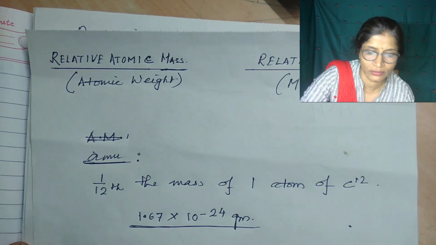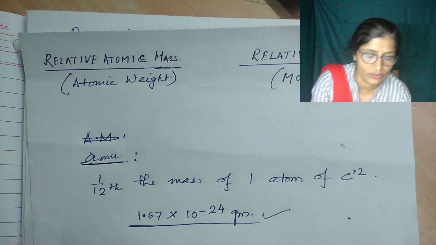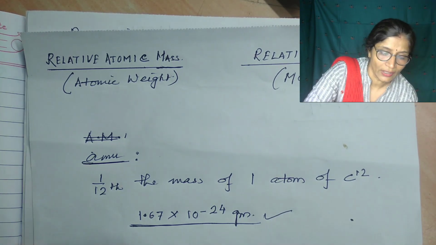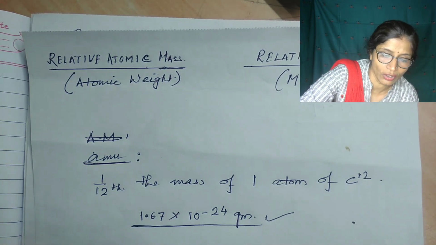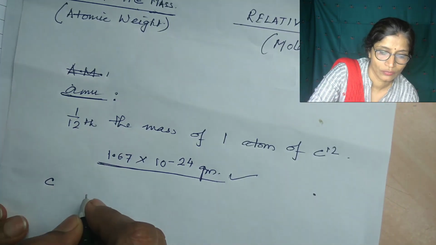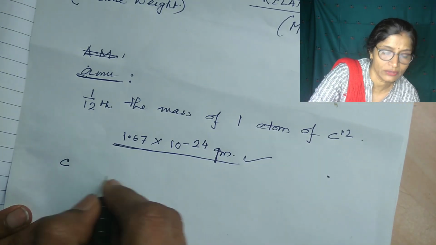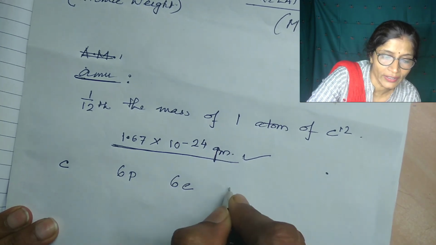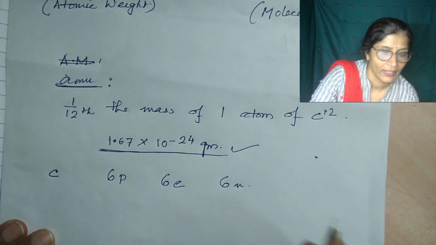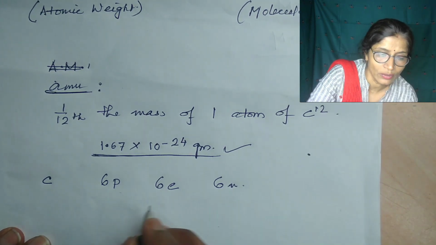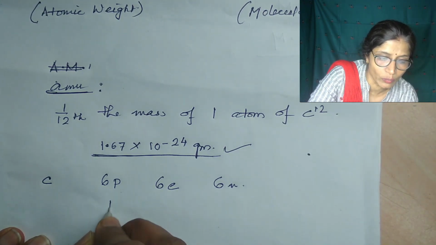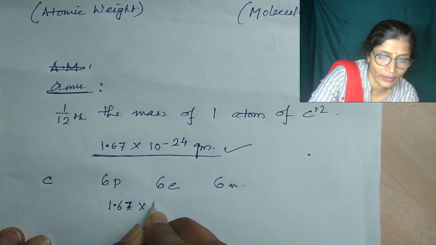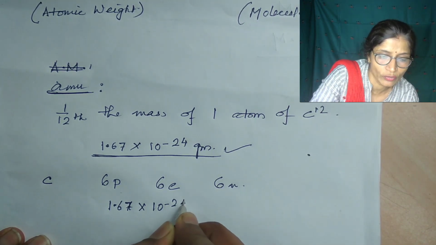How is it possible? I will show you that. We know that a carbon atom consists of 6 protons, 6 electrons, and 6 neutrons, and the mass of each proton is equal to 1.67 into 10 to the power minus 24 gram.